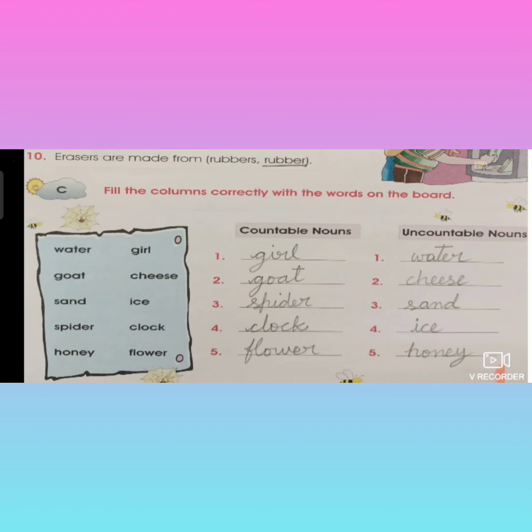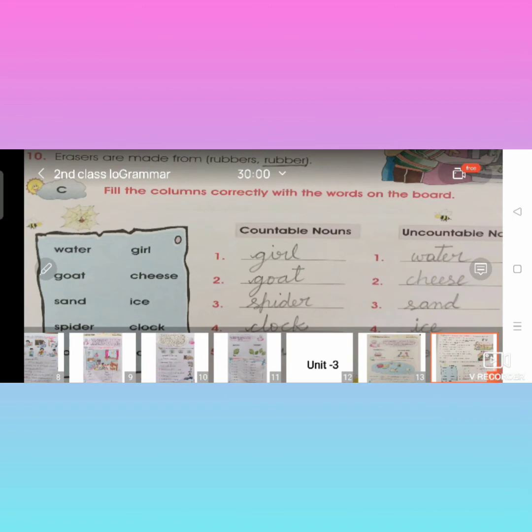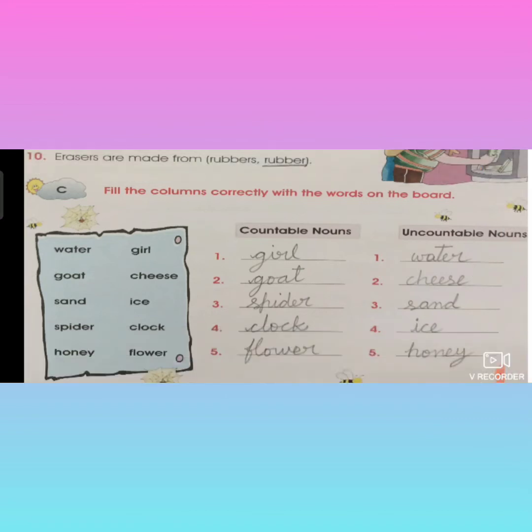Spider. You can see spiders in your house also, children. If some days it is not cleaned, spiders will form. So you can count it. Spider, spiders. So that is also called a countable noun. And then honey. Honey is an uncountable noun. And next, the next one, girl. Girls can be counted. One girl, two girls are quarreling, two girls are sitting on a bench. Like that we can count. So girl is called a countable noun.